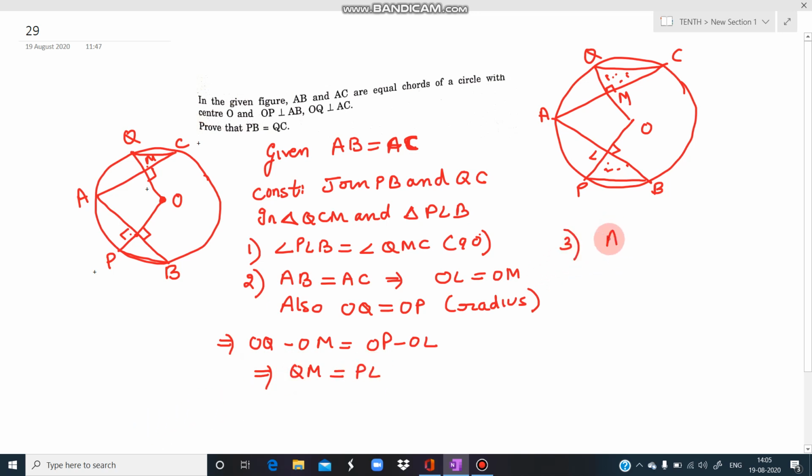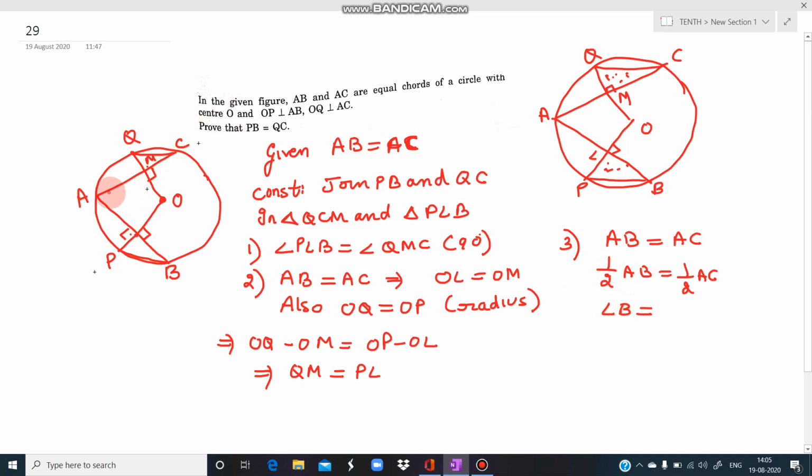Thirdly, we are given that the chords AB and AC are equal. If they are equal, then their halves are also equal, isn't it? Their midpoints will also be equal. Now what is half of AB? AL is half, LB is also half. We need the line that lies in this triangle, that is LB. So in place of half of AB we can write LB.